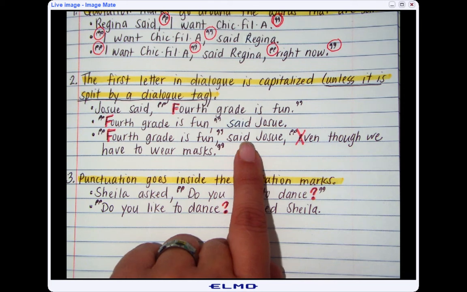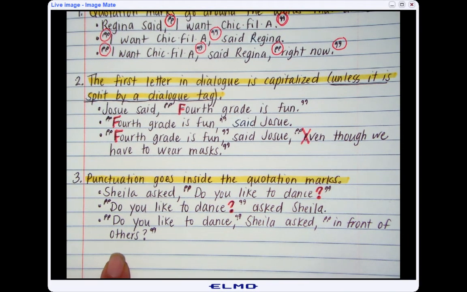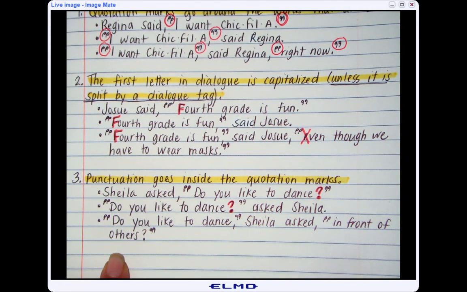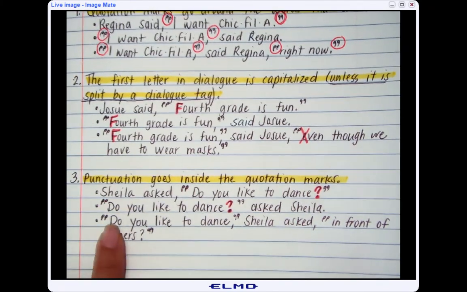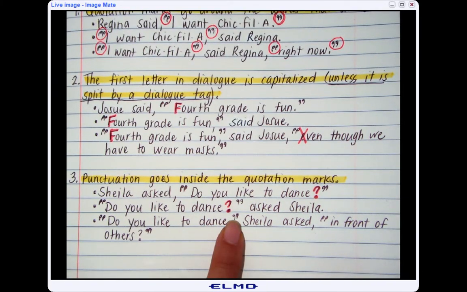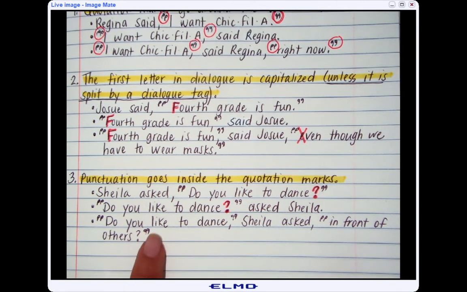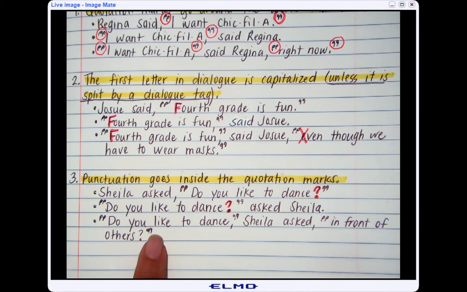In the next example, I'm going to split my quotation and put the dialogue tag in the middle of the quote. So here is my third example. I'm following the first rule. Quotation marks go around or before the first word and the last word that is said. If my quotation is split, then I put quotation marks before the second part, and around the first and last word of "she said" or "he said."